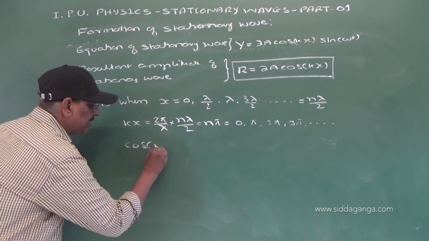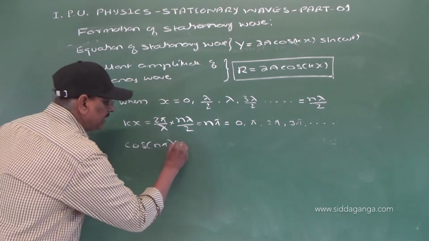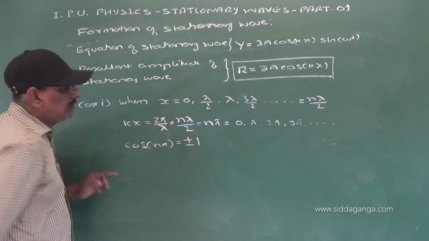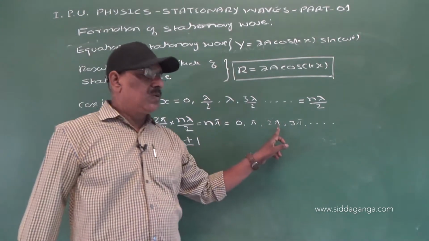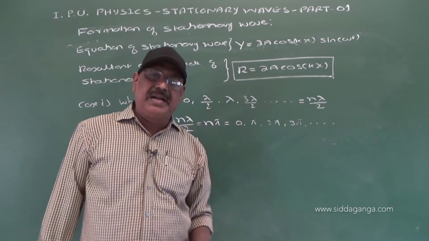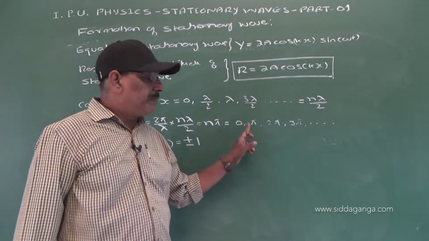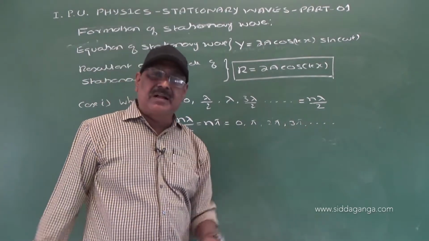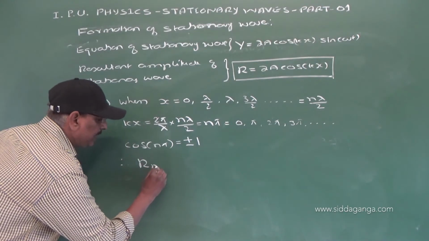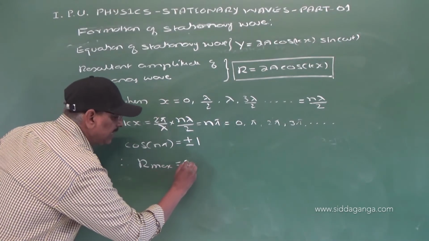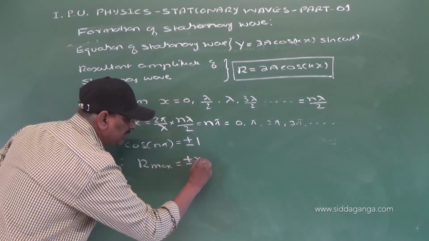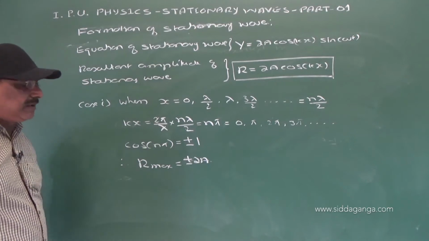Now cos n pi is equal to plus or minus 1. Cos 0, 2 pi, 4 pi, 6 pi, etc. becomes plus 1. Pi, 3 pi, etc. becomes minus 1. Therefore the resultant amplitude is maximum, and that is equal to plus or minus 2a.